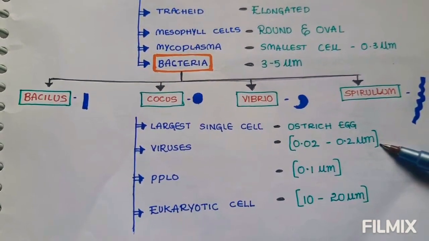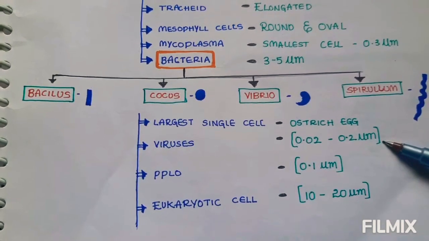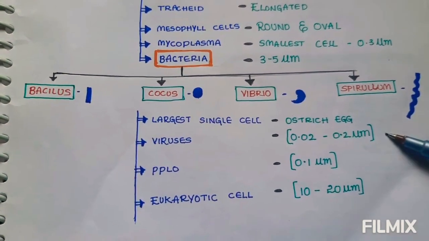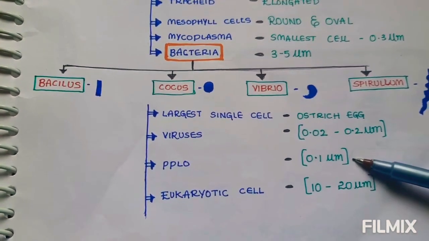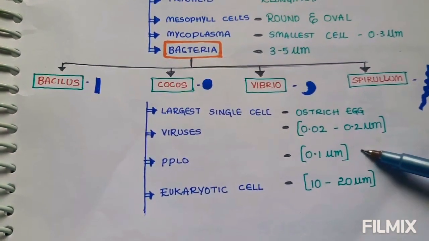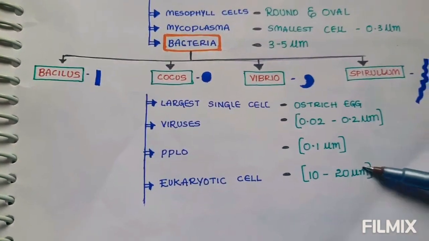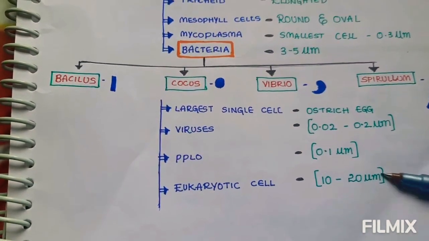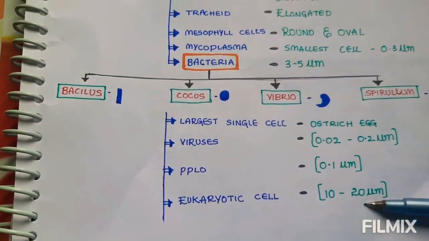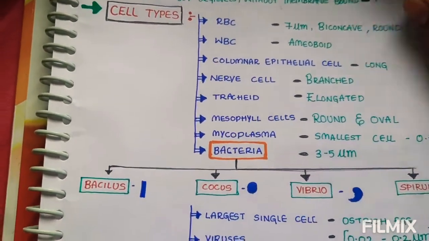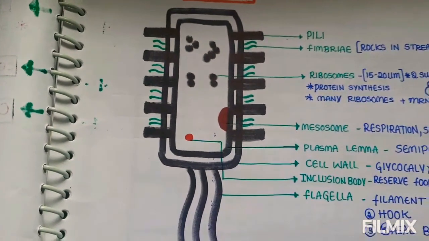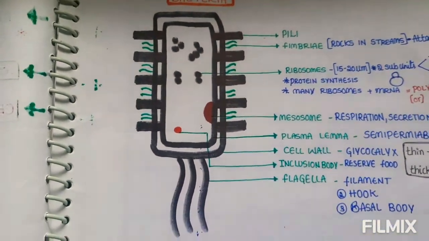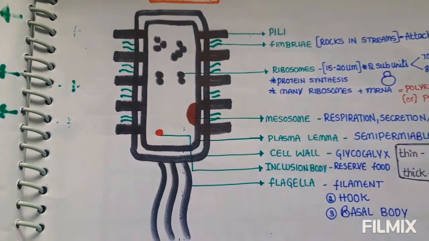Viruses are 0.02 to 0.2 micrometers in length. PPLO, pleuropneumonia like organism, is 0.1 micrometers. Eukaryotic cell is 10 to 20 micrometers. This is the information about the cell types. Next we move to the structure of bacteria. This is the structure of a bacterium.